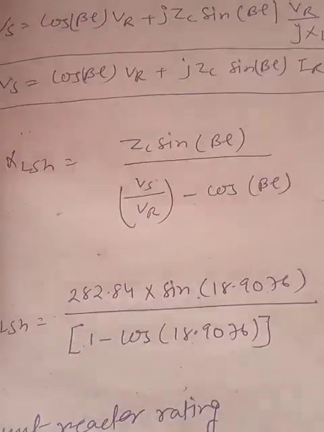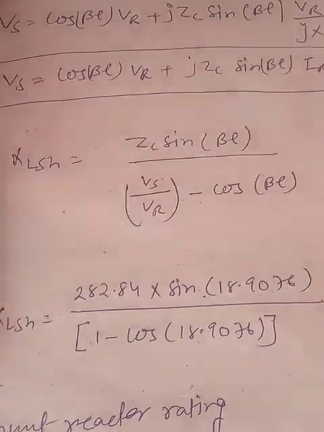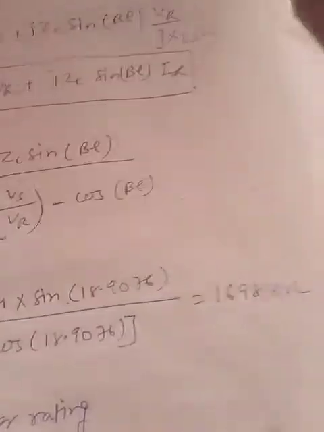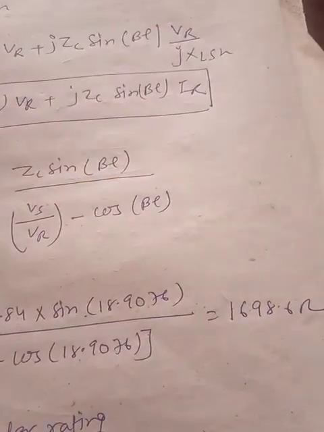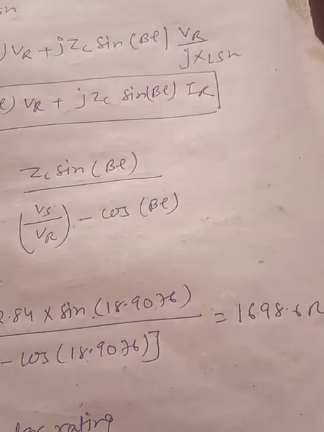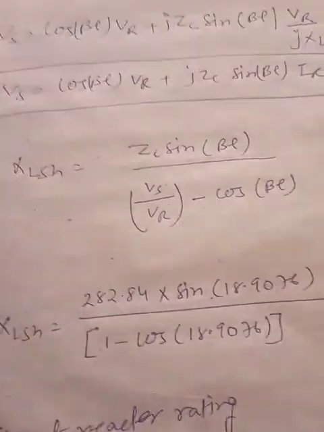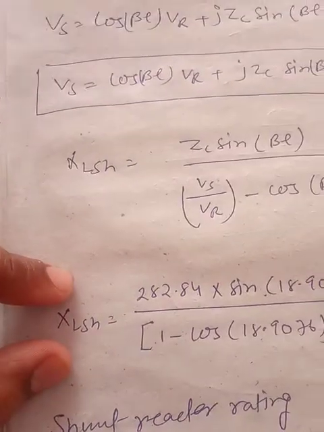into sin 18.9076 upon 1 minus cos 18.907. Further I'll get 1698.6 ohm, the total value of the inductive reactance of this shunt reactor.